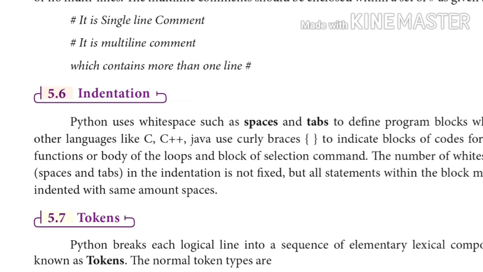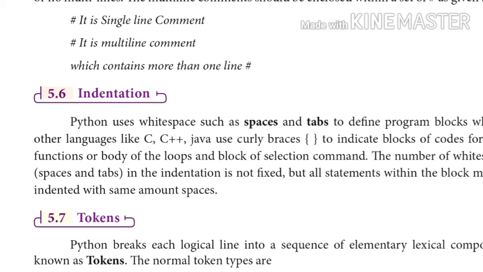Next, indentation. Indentation plays a major role in Python, as we don't have any curly braces or other braces in Python. Instead of curly braces, we have only indentation. Indentation denotes a block. It is a block of statements that could be inside some function or inside some module. Indentation is a block of statements which is created using tabs and spaces.